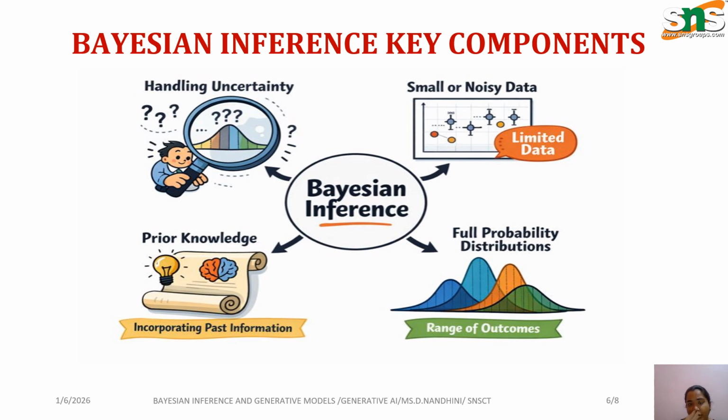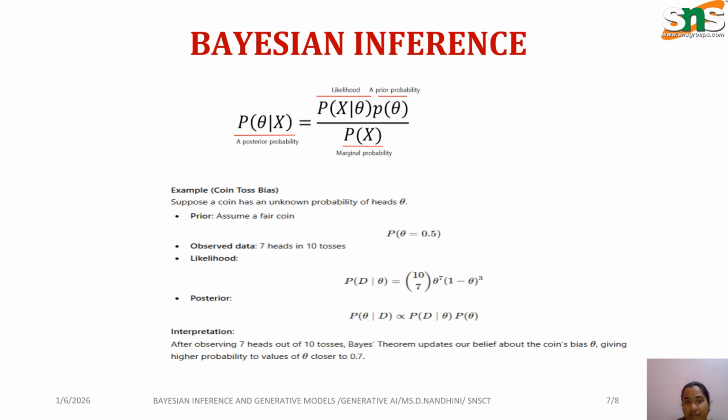Next is Bayesian inference. With the help of the prior, likelihood, and posterior, and with the help of the formula, a coin toss problem has been explained clearly with an example.